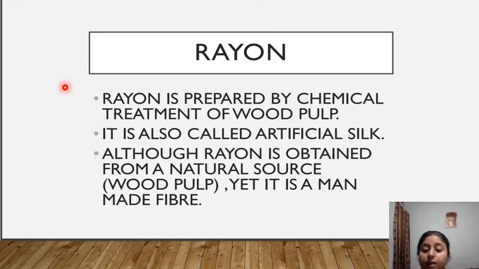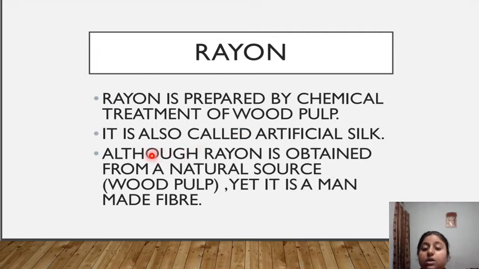So now see here what rayon is. Rayon is prepared by a chemical treatment of wood pulp. Rayon is prepared with the help of chemicals and treatment of the wood pulp. It is also called artificial silk. Natural silk is obtained from the silkworm, but this one is also called artificial silk.